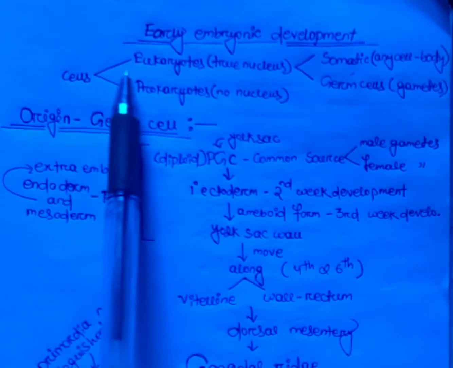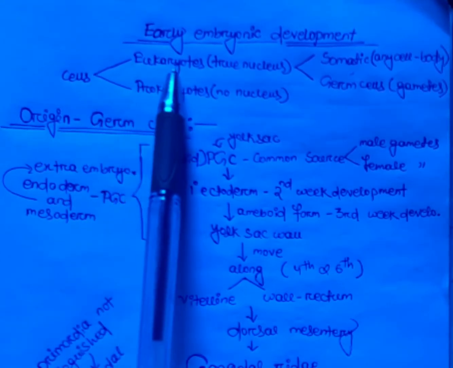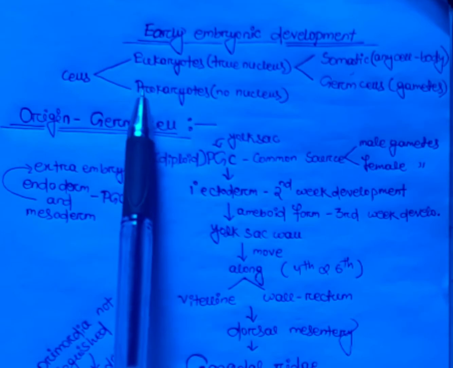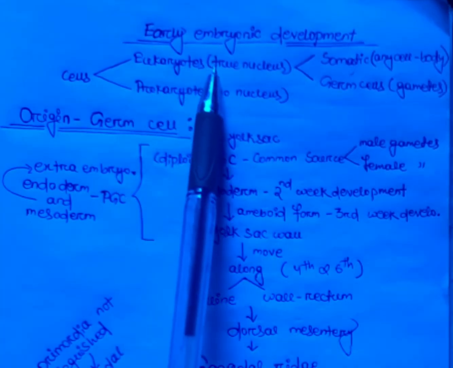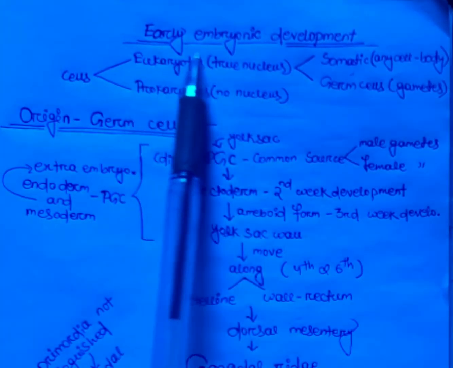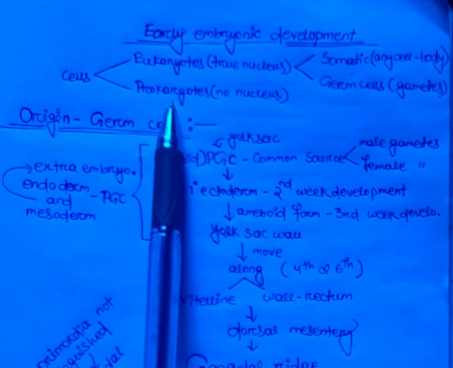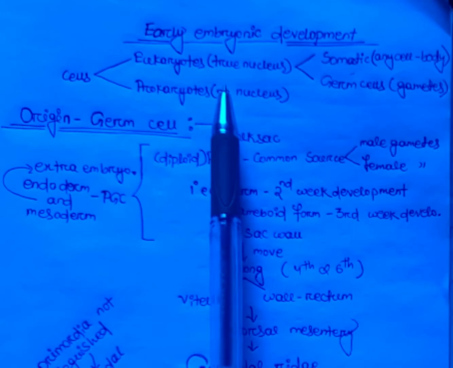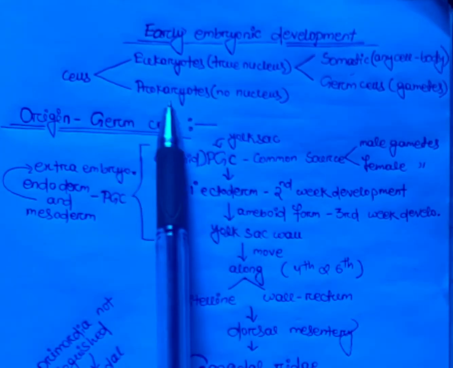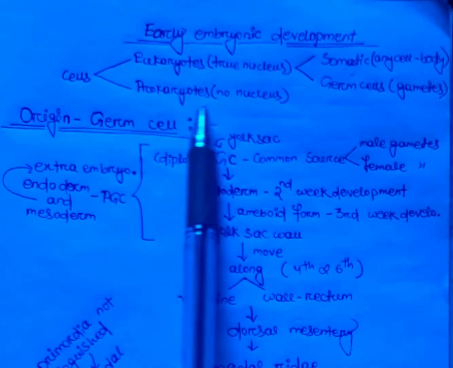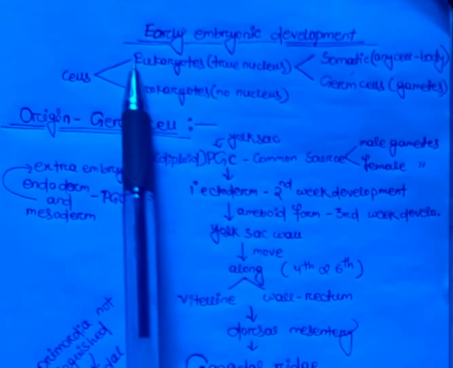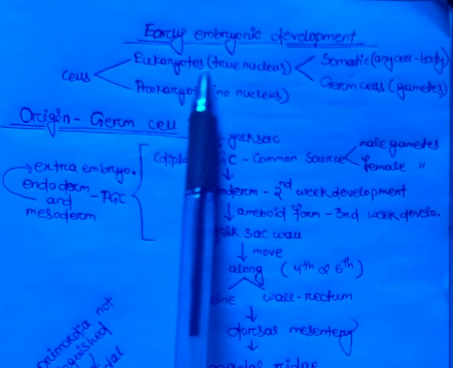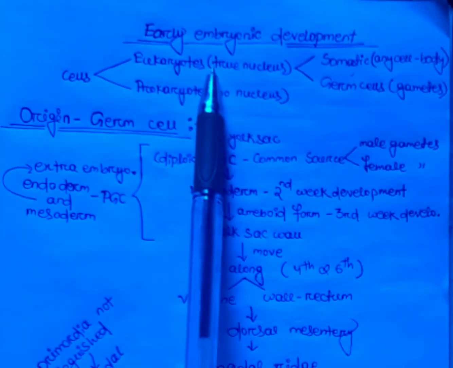Cells are mostly of two kinds. One is known as eukaryotes and another is known as prokaryotes. Cells which have a nucleus are known as eukaryotes, and those having no nucleus are known as prokaryotic organisms. Prokaryotes are always single celled, while eukaryotes may be multicellular or unicellular.